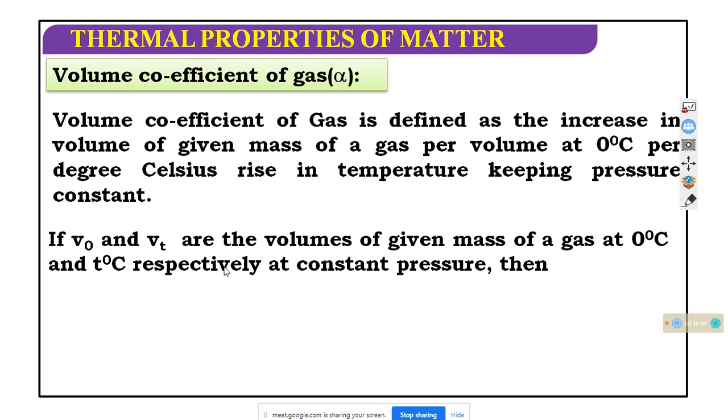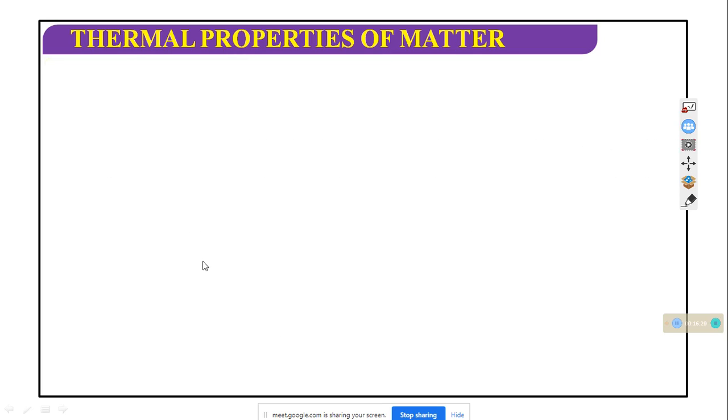If V0 and Vt are the volumes of a given mass of gas at 0 degree C and t degree C respectively at constant pressure, then alpha equals (Vt minus V0) divided by V0 into t, where t is the change of temperature.